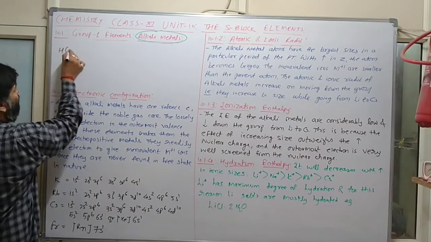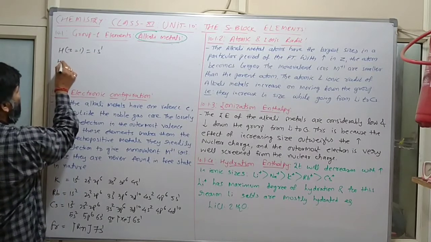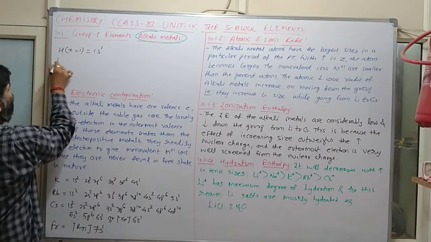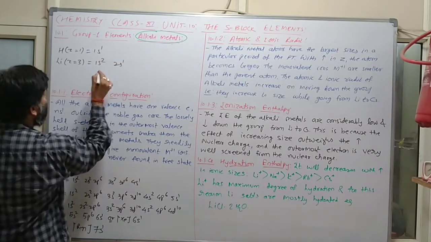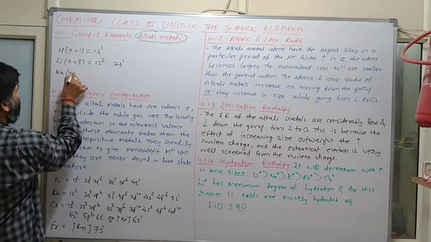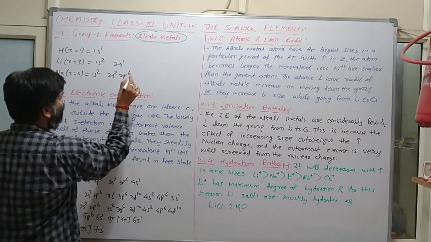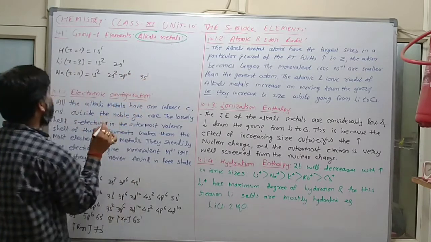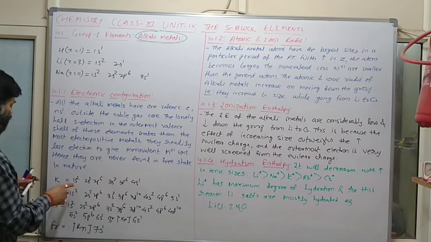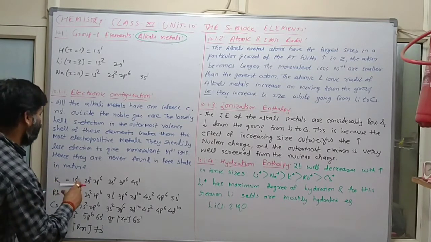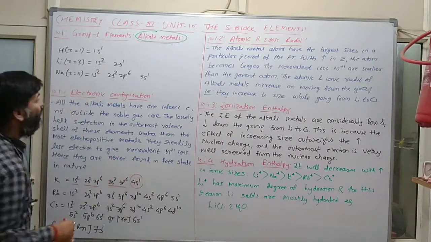See this is hydrogen. So Z is 1, so 1s1 is there. Then after, lithium. Z is 3. So 1s2, 2s1 is there. Then sodium. So Z is 11. So 1s2, 2s2, 2p6, 3s1 is there. Clear? Similarly potassium. In case of potassium 1s2, 2s2, 2p6, 3s2, 3p6, 4s1 is there.